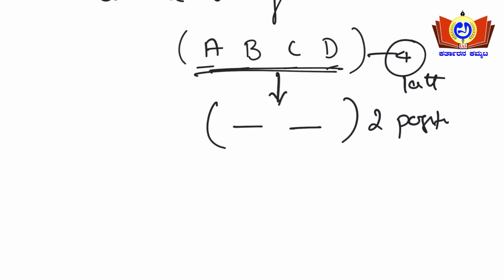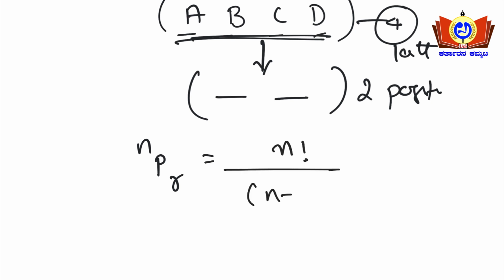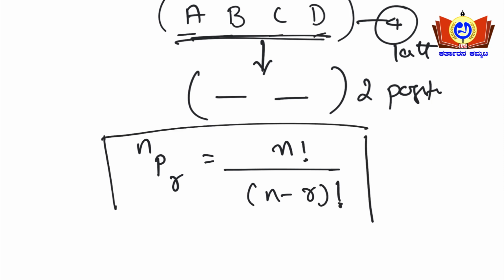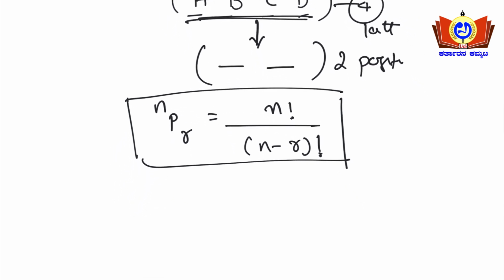Then what is the formula we know here? See here guys, how I'm writing the formula. nPr is equal to n factorial upon (n minus r) factorial. This is the formula I told you in the earlier slide. So how will I substitute this in the formula?